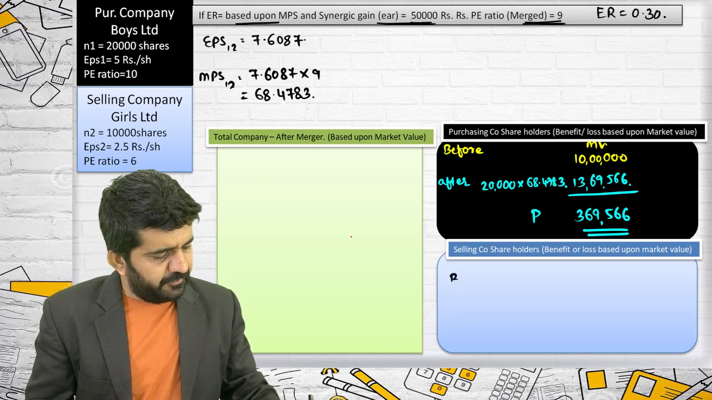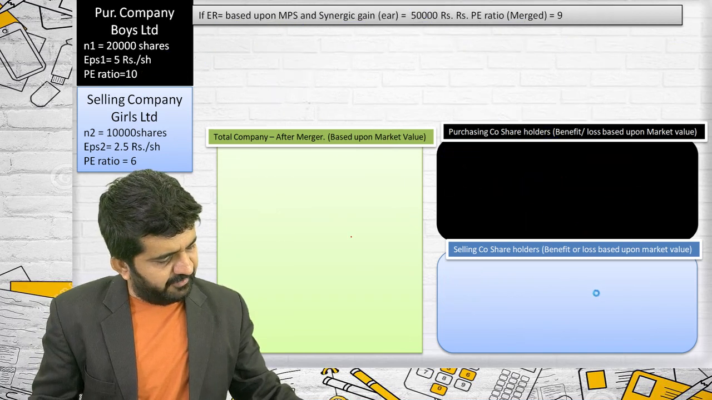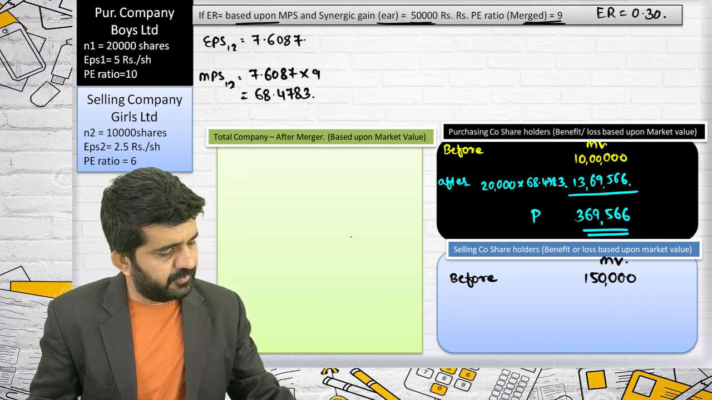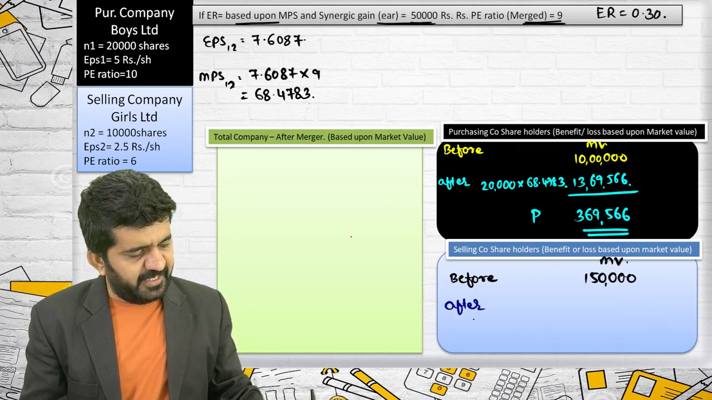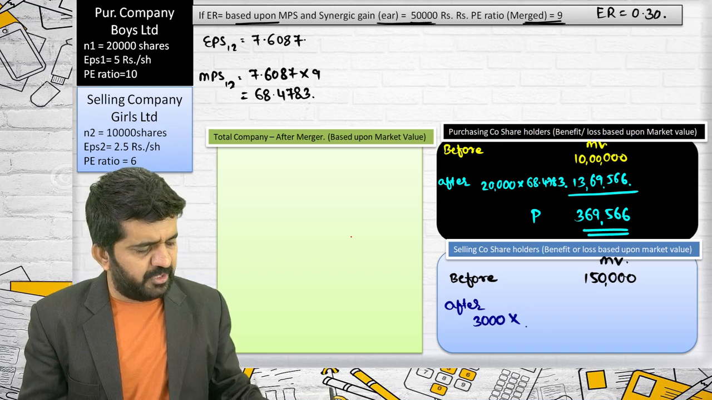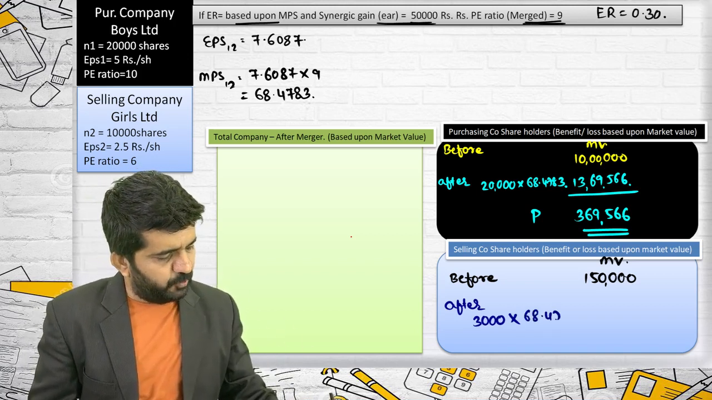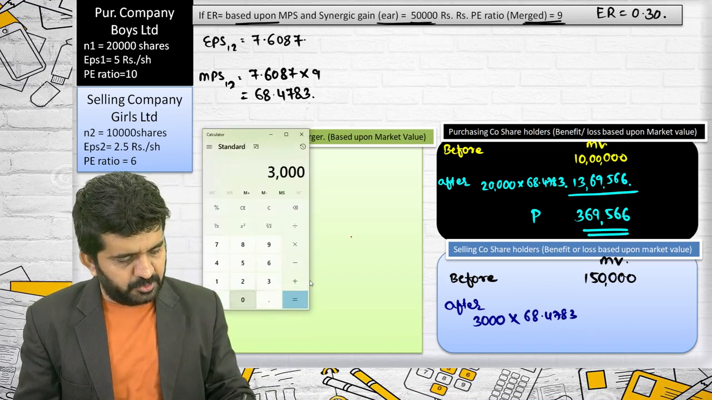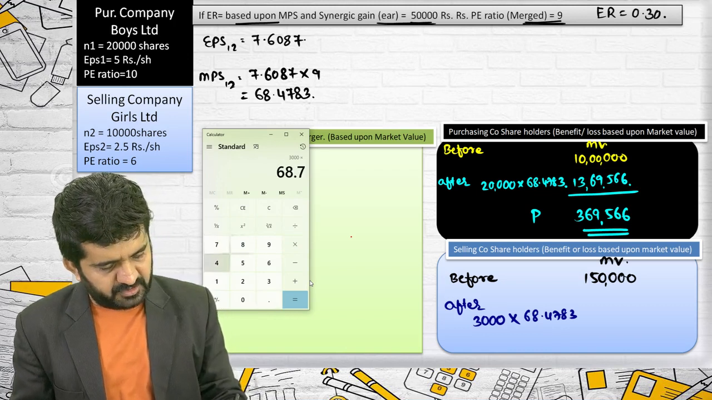Selling company, before, the situation was they were having a market value of 1,50,000 rupees. Now after, they will be having 3,000 shares. This we have done n number of times. How? 3,000 shares multiplied by 68.4783, which is 3,000 multiplied by 68.4.